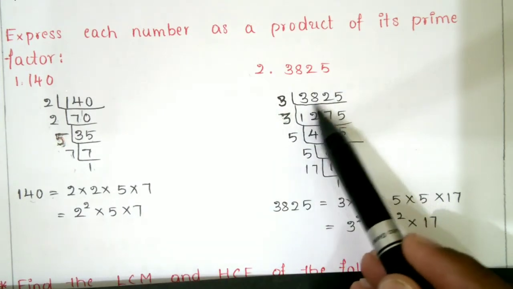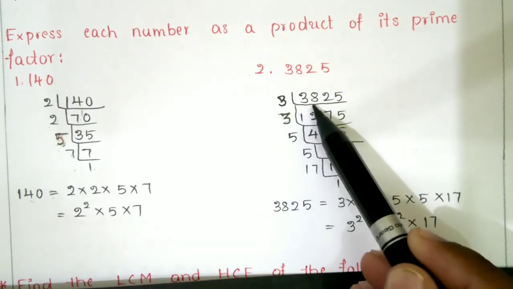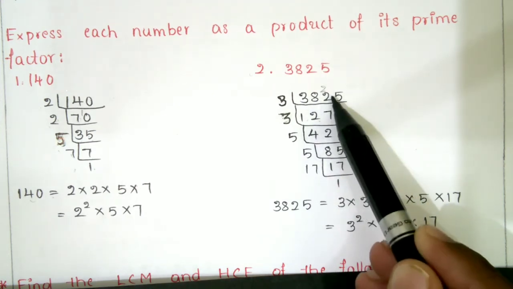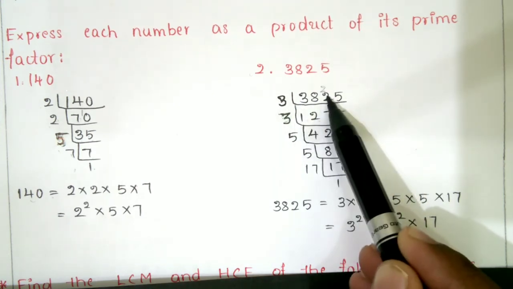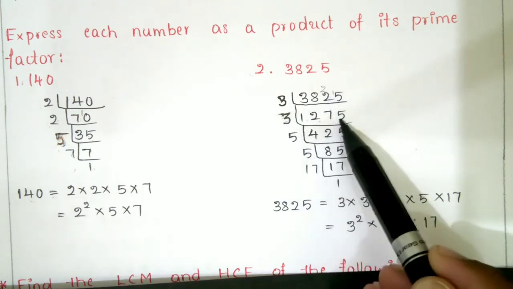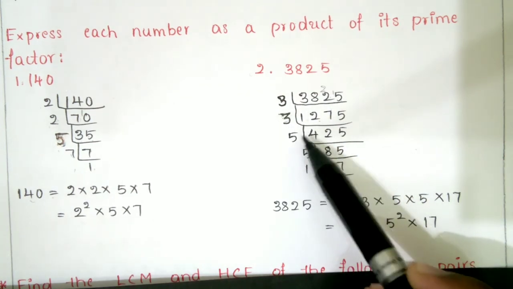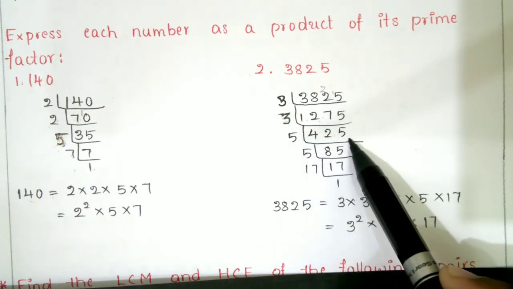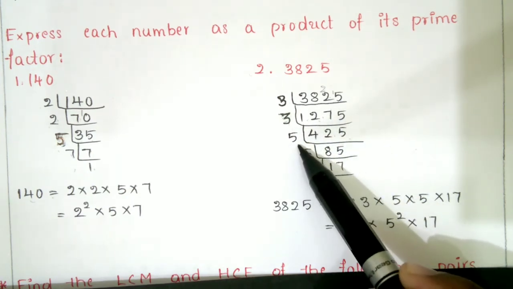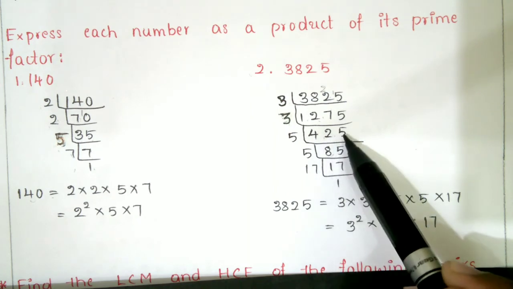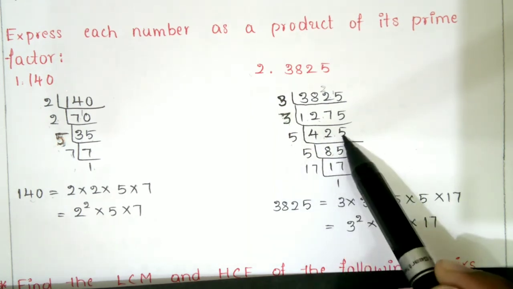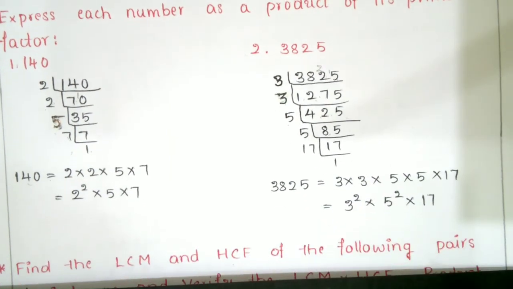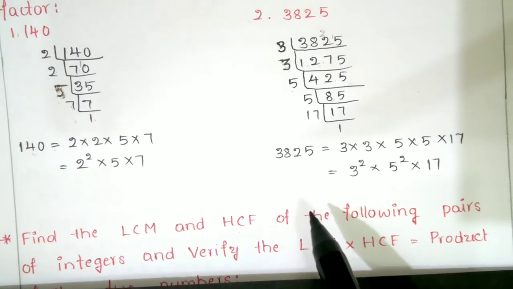Like 3825. First you divide it by 3. 3 times 1 is 3, 3 times 2 is 6, 3 times 7 is 21, 3 times 5 is 15, and so on. Then 5 times 8 is 40, 5 times 5 is 25, and 5 times 17 is 85, like that. So this is nothing but prime factorization.